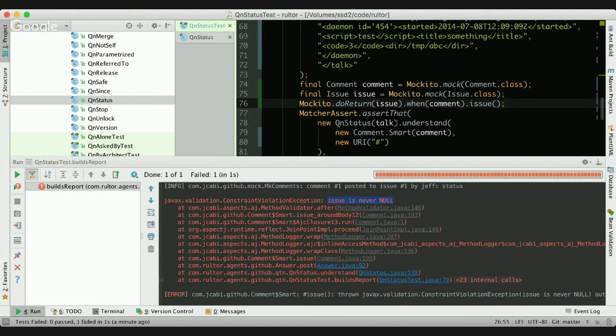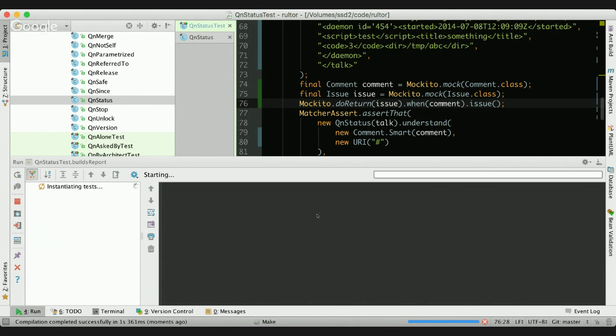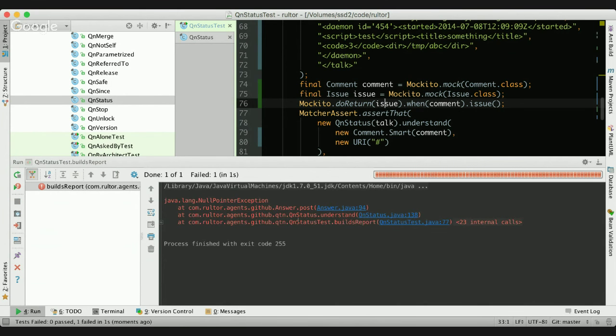I realized that inside this method something is happening, and it is trying to get an issue out of the comment, because it probably has to answer to the comment. So something internal is happening, and by default Mockito returns null. So instead of null, let's return a mock version of issue. Let's run it again. Maybe it'll work. No, it's not going to work. Again, null pointer exception. Where? I have no idea. So I have to mock.